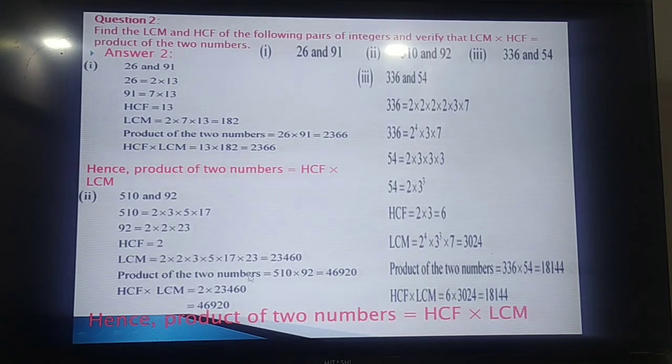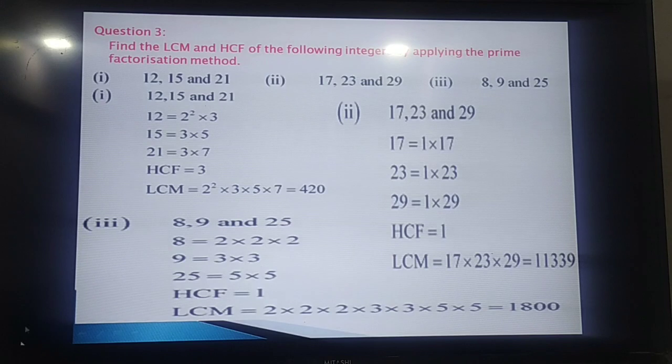If you take the product of both numbers, that is 46,920, and if you take the product of LCM and HCF, that is 2 into 23,460, that is also 46,920. So this also verifies that LCM into HCF is equal to the product of these two numbers, but again it applies only to two numbers. Now in a similar manner you can find the LCM and HCF of 4 numbers also.